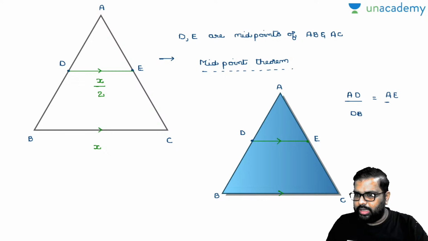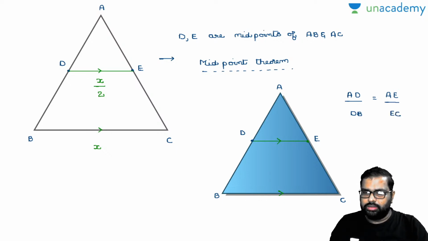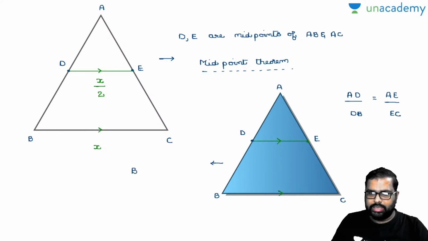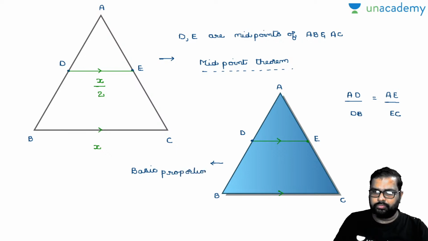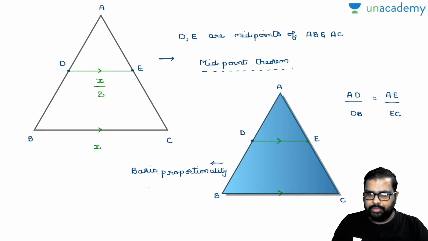Am I right or wrong? Now what is this theorem called? This is called the basic proportionality theorem. The exact corollary of the midpoint theorem is the basic proportionality theorem. I hope I am clear.